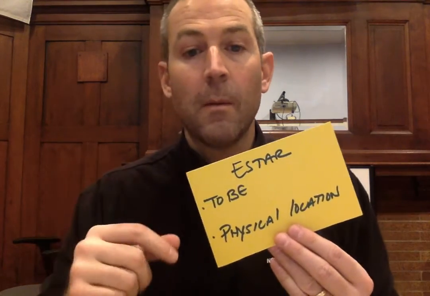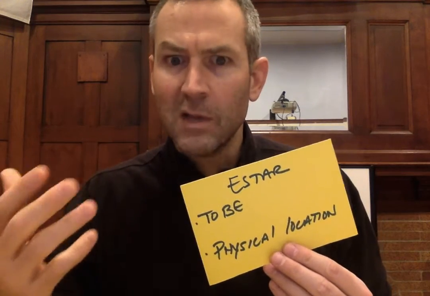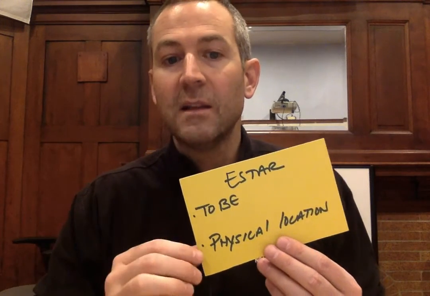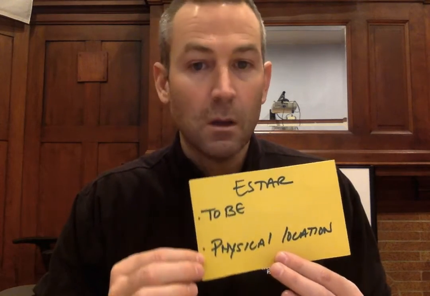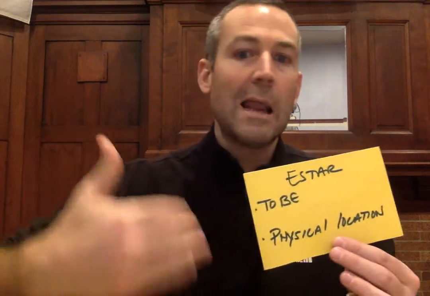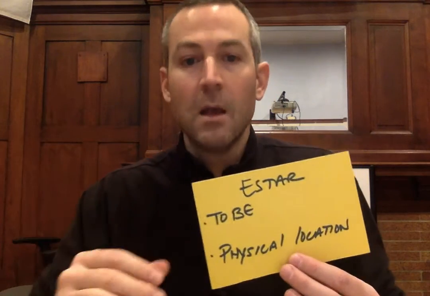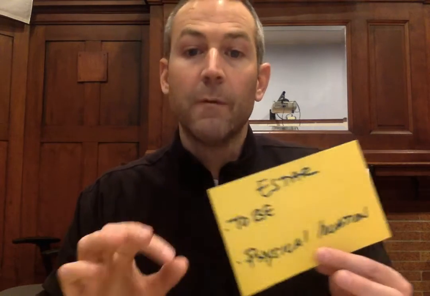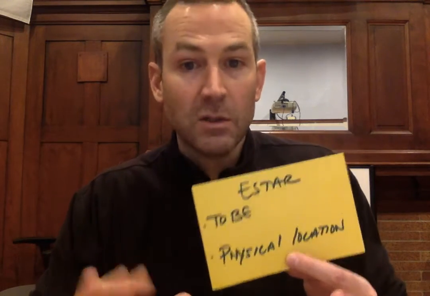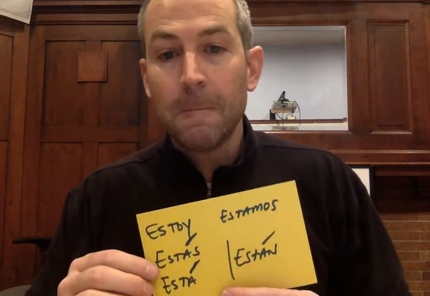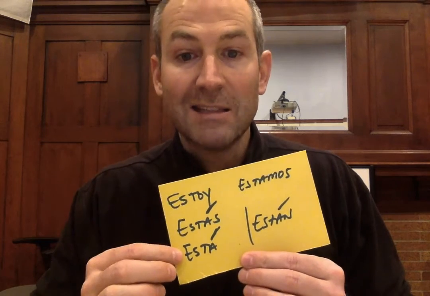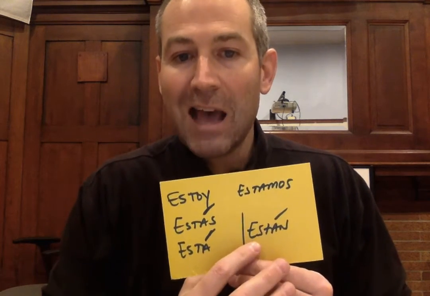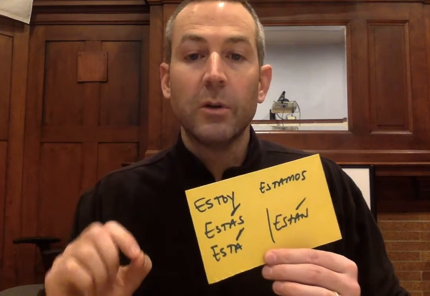Estar, two things we're going to remember out of estar. It means to be. Well, so does ser, but what's the difference? Right now, we're going to say the difference is estar is all about physical location with prepositions. Estoy al lado de, estoy en, estoy cerca de, lejos de. All those things are going to be what we use right now with estar, which means to be, but for physical location. Again, I am lying to you that it's as simple as that, but for right now, that's what we're going to say it is. The verb estar. Estoy, estás with an accent. Está with an accent. Estamos, no accent. Están with an accent. This is one where you're going to make sure you get the accents right and you get them nice and big.